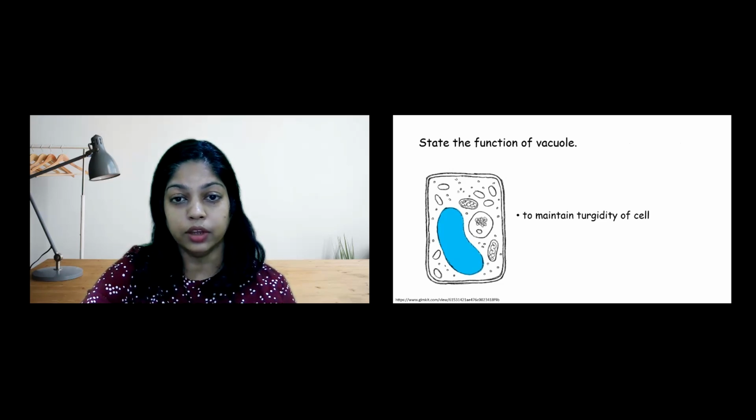Now, let's look at the vacuole. The function of the vacuole is to maintain the turgidity of the cell.